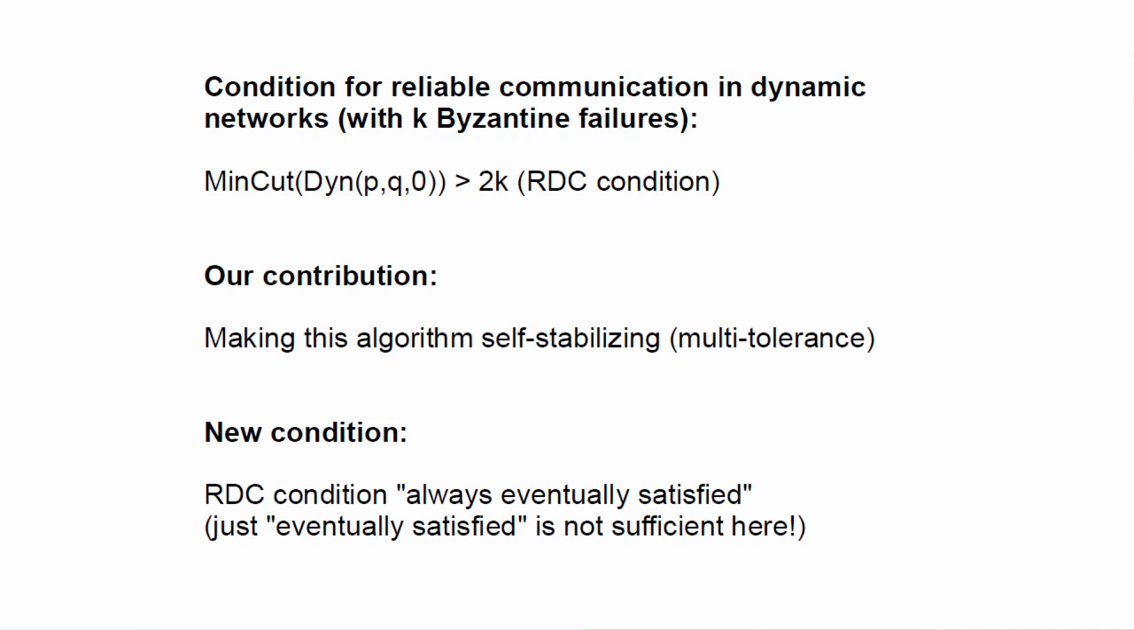So at this point, you may wonder, why should it be always eventually satisfied? Isn't it sufficient to just be eventually satisfied? Well, actually, no. In the paper, we prove a first result. If the RDC condition is just eventually satisfied, and not always eventually satisfied, well, the problem of reliable communication is impossible to solve. So in this setting, just eventually satisfied is not enough.